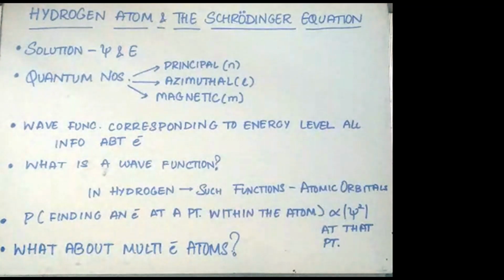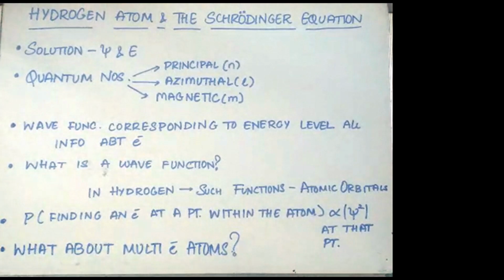For an electron in any energy state, the wave function corresponding to that energy state contains all the information about the electron. The wave function is a mathematical function whose value depends on the coordinates of the electron in the atom. However, it has no physical meaning. Such wave functions of hydrogen or hydrogen-like species are called atomic orbitals. Wave functions pertaining to one-electron species are known as one-electron systems.